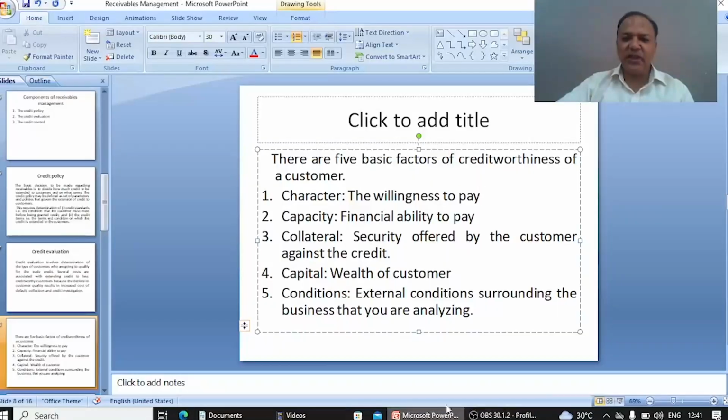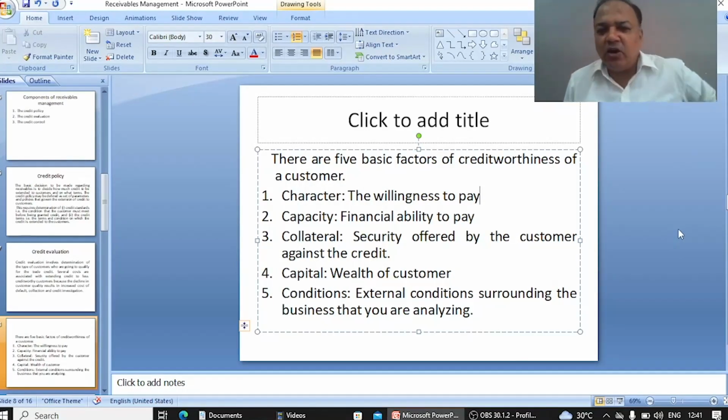Financial statements put us in a position to judge the character of a particular person. Now, how can we check the character of a customer? If we check the bank statement, then we can check the character. How can we check the character?